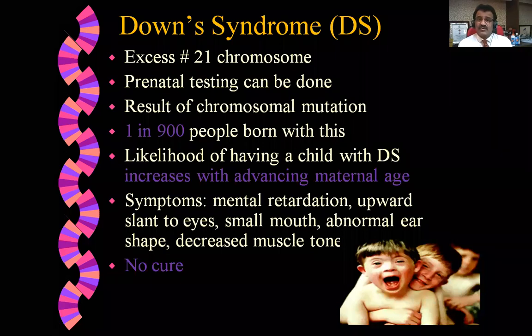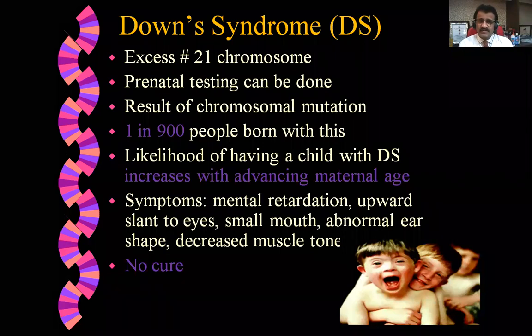The result of chromosomal mutation causes Down syndrome. 1 in 900 people are born with this. So this is very common, 1 in 900. The likelihood of having a child with Down syndrome increases with advancing maternal age. So those women who give birth at an advanced age have more chances of getting